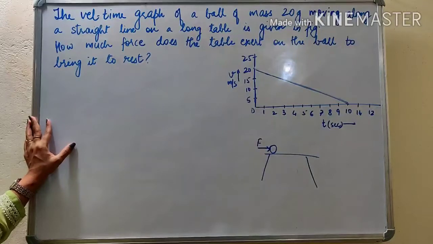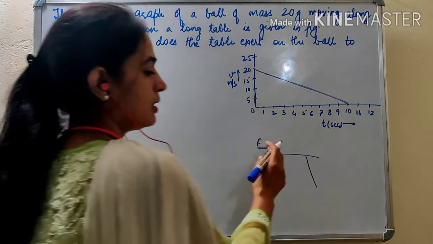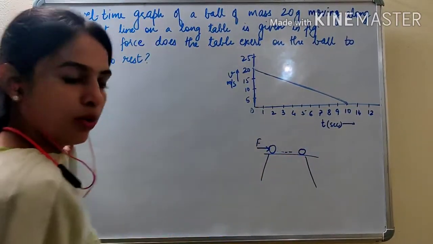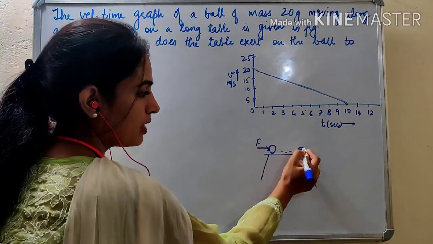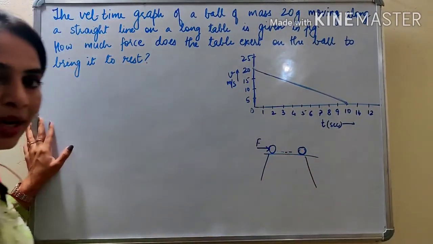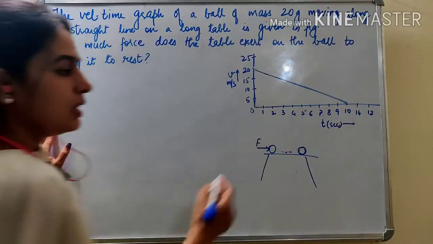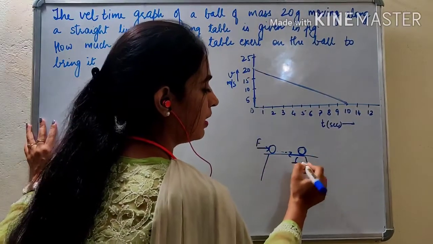How much force does the table exert on the ball to bring it to rest? So here it is said that the ball is moving and after some time it comes to rest. Why? Because of the force applied by the table. Now you will say, where is the force applied by the table? This is the frictional force applied by the table.